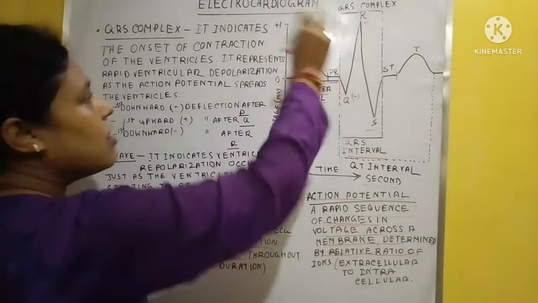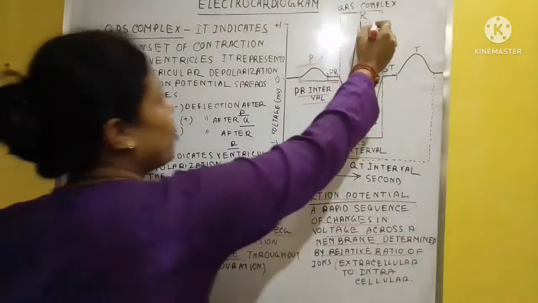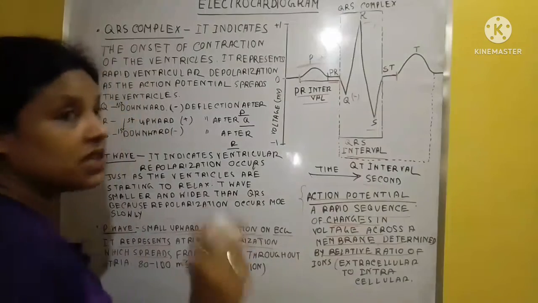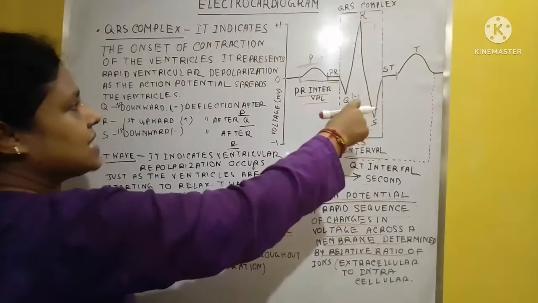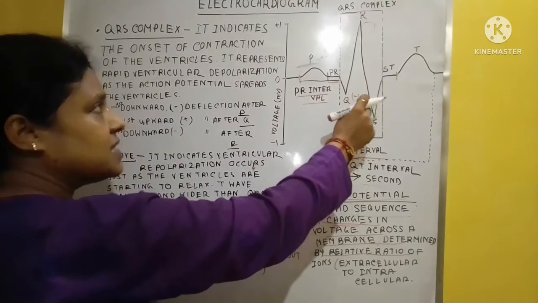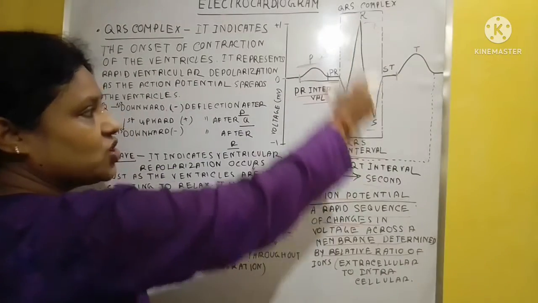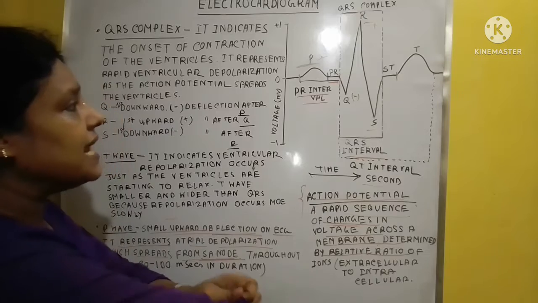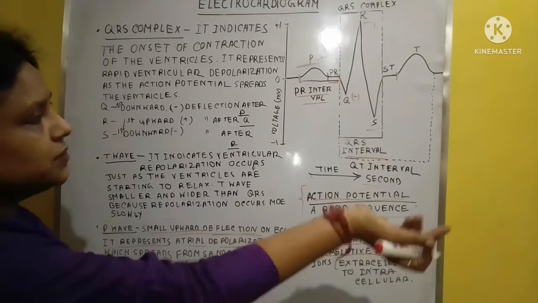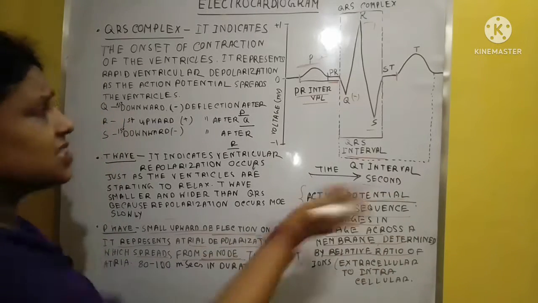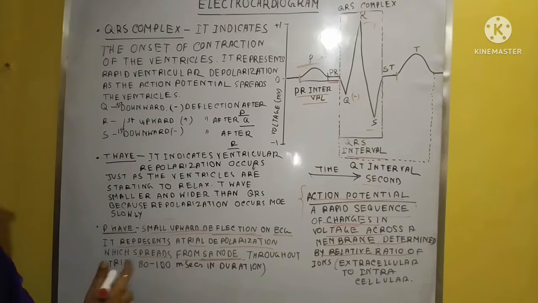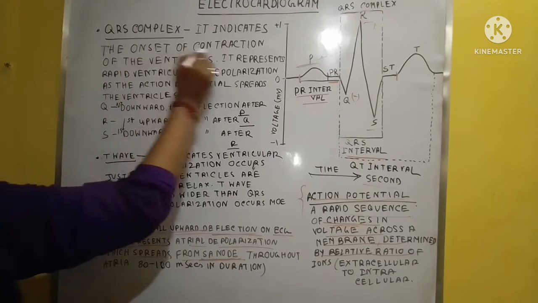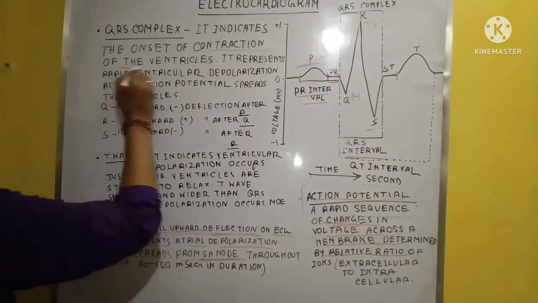The R wave is the first upward, positive deflection after the Q wave, and S is the first wave produced after the R deflection, but it is a downward or negative deflection. And this QRS together we call the QRS complex. Clear? It indicates the onset of the contraction of the ventricles.